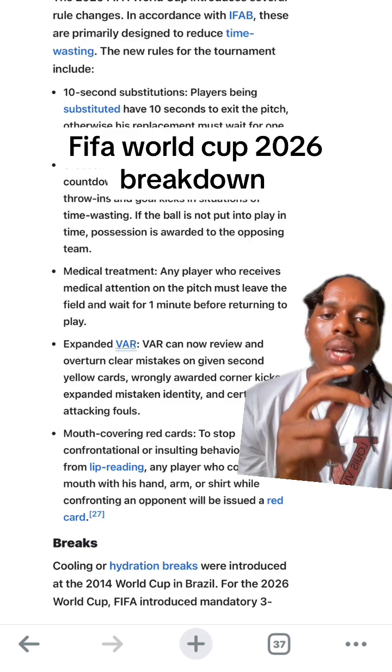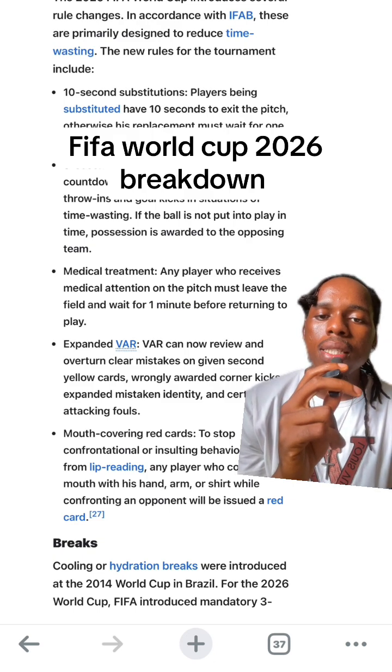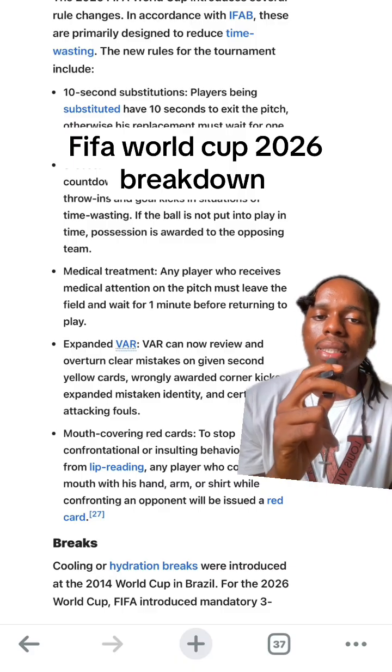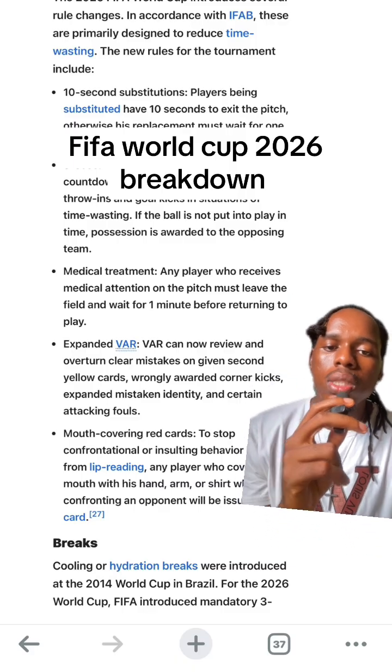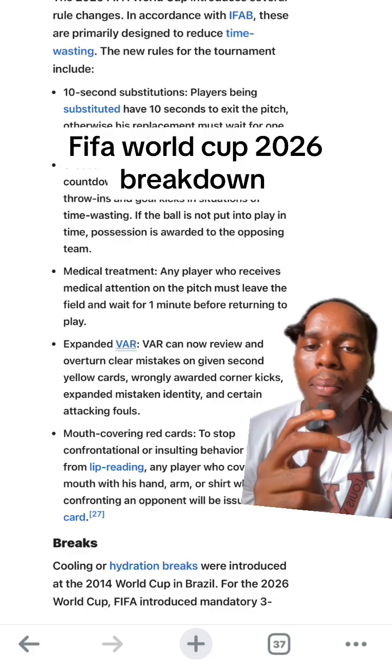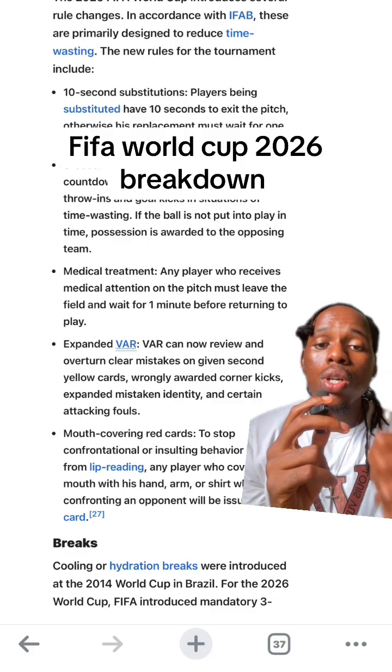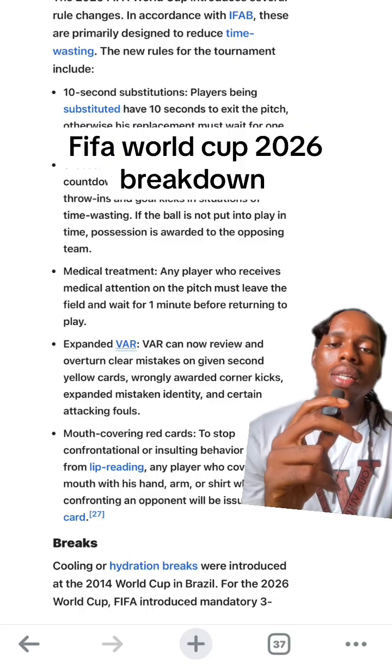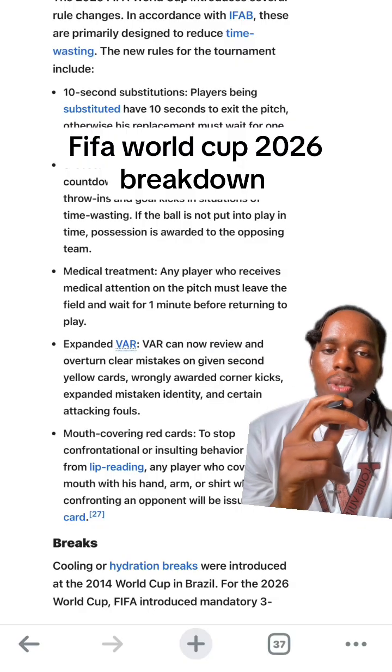Expanded VAR. VAR can now review and overturn clear mistakes on giving second yellow cards, wrongly awarded corner kicks, mistaken identity, and certain attacking fouls. Oh, this one, I think they used this one in a match recently. I think it was used yesterday in the England match. So yes, and they used it in a match before the England match. I can't remember which match that was.